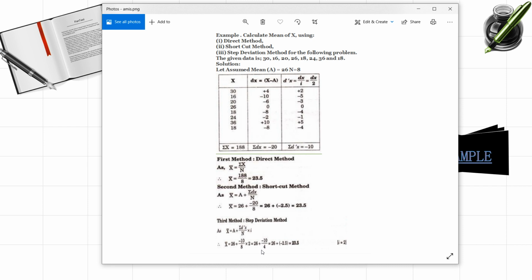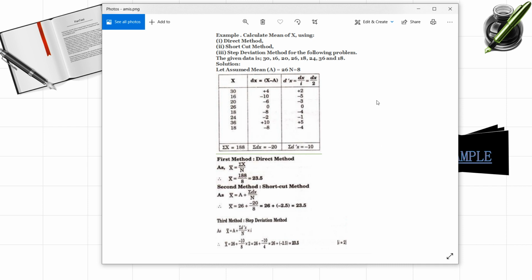So A is 26, summation d prime x we got as minus 10, divided by n, which is 8, into 2. If you solve this, again you are going to get the same answer, 23.5. Generally we use the direct method and shortcut method for individual series. I hope this example is clear to you.